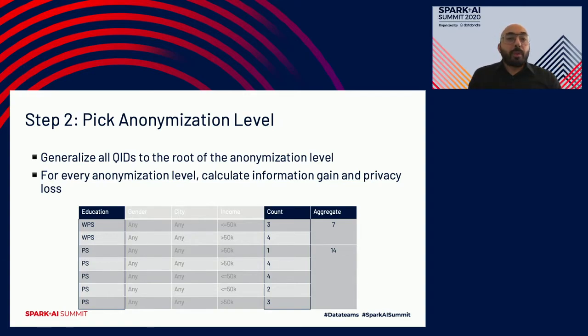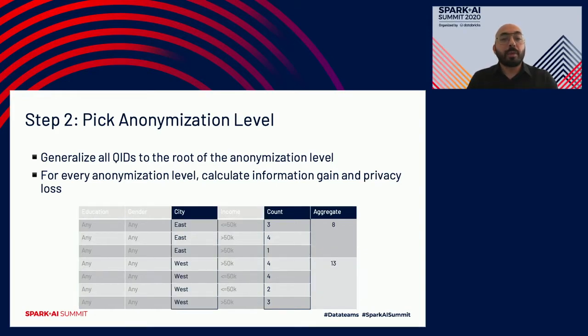It uses a formula whose parameters are plugged in using these aggregates. That's why we need all these aggregates, so that we can calculate the information gain and privacy loss at every level. So we have education, for example, there are 7 records that can be generalized to without post-secondary. We have 14 records that can be generalized to post-secondary. And we do the same thing for city, and we have the corresponding aggregates for both east and west.